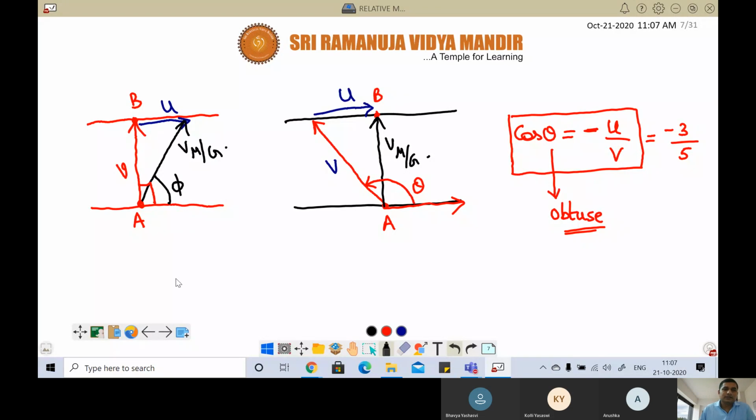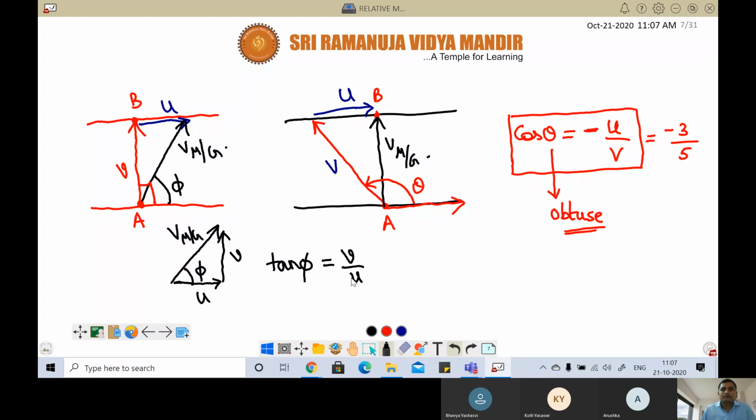This is velocity of man with respect to ground, which is equal to velocity of man with respect to river plus velocity of river with respect to ground. If I shift this vector and u vector downward, this is u, this is v, and this is phi. So therefore tan phi is equal to how much?